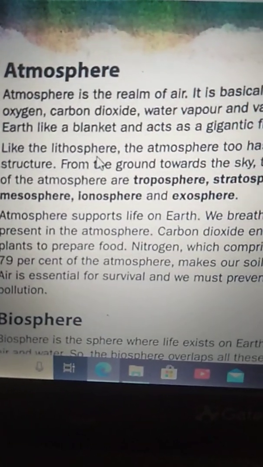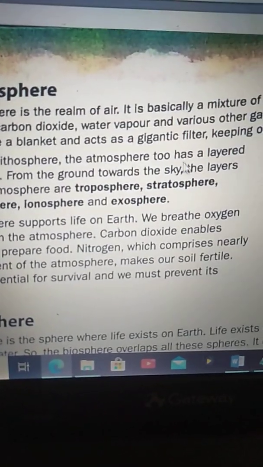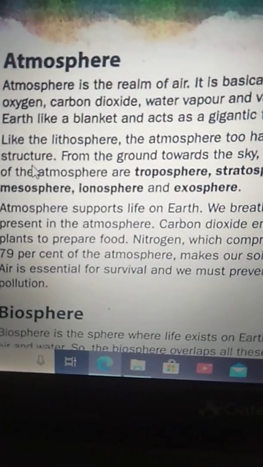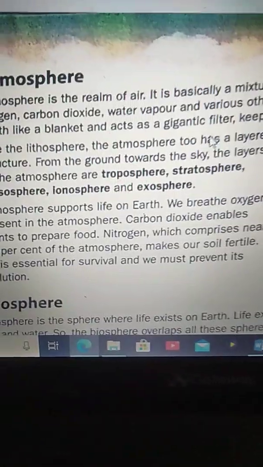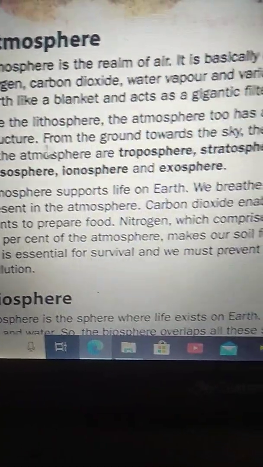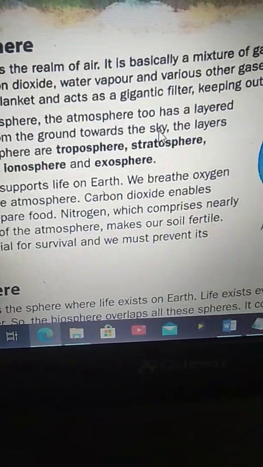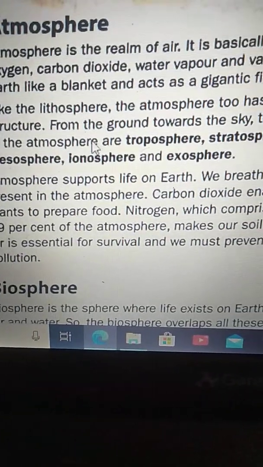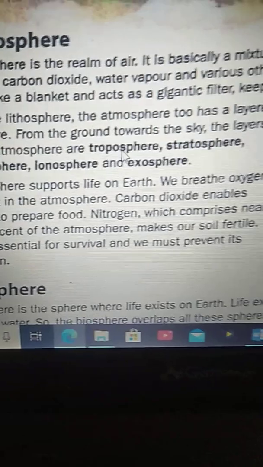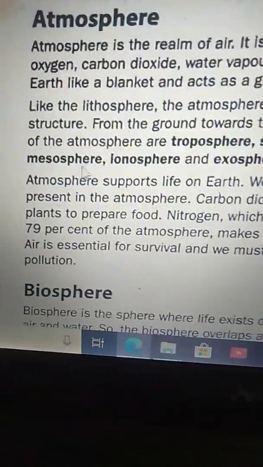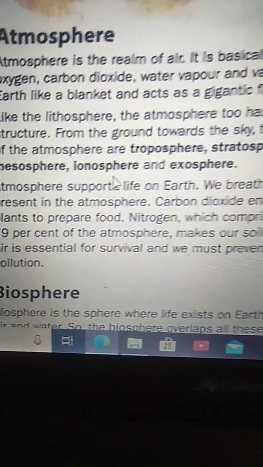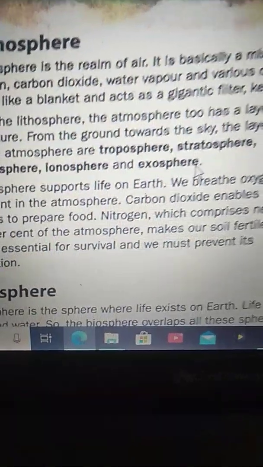Like the lithosphere, the atmosphere too has a layered structure. From the ground towards the sky, the layers of the atmosphere are troposphere, stratosphere, mesosphere, ionosphere and exosphere.